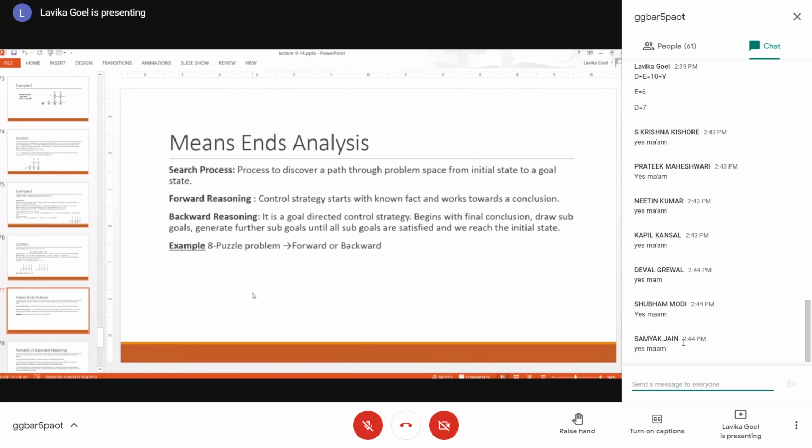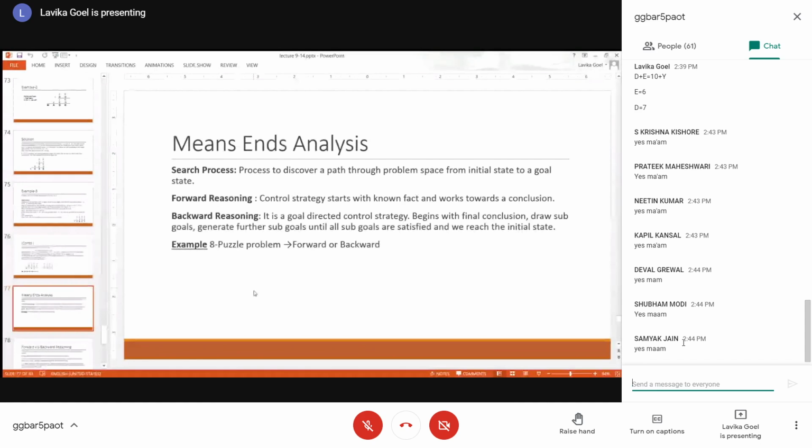So what is reasoning actually? When you are searching, when you are finding the solution and moving from the initial state to the goal state, the control strategy which moves forward, from the start state to the goal state, is called a forward reasoning strategy. Forward reasoning is the approach where you start with the initial state and move towards the goal state. Fine. In backward reasoning, you do the opposite.